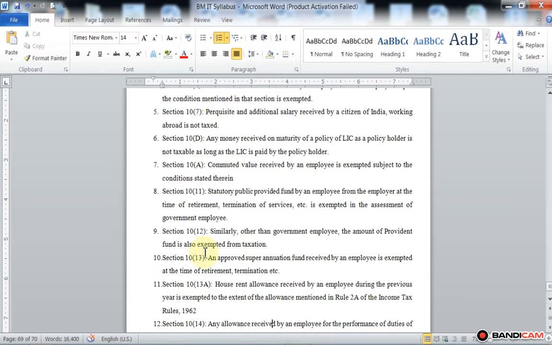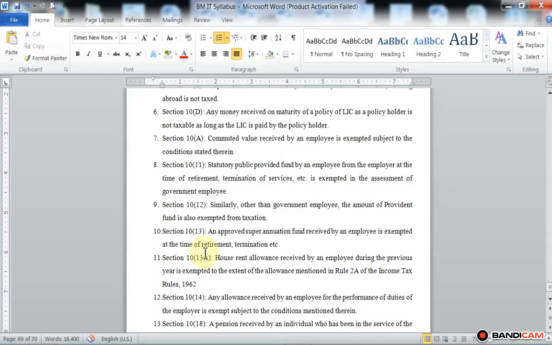These HRA are exempted from tax, or tax free, under section 10 subsection 13A. We already discussed how to compute exempted HRA in our unit number 4 under the head of income from salary.